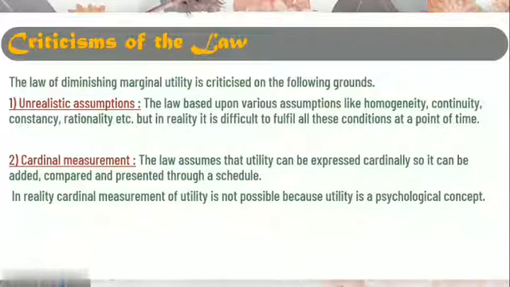It means we have seen marginal utility, the relationship between TU and MU. We have presented it through numbers. It is not possible to express our satisfaction in numbers. We can give preference. We can give choice to our preferences. That is the first, second. So ordinal is possible, but cardinal measurement of utility is not possible.